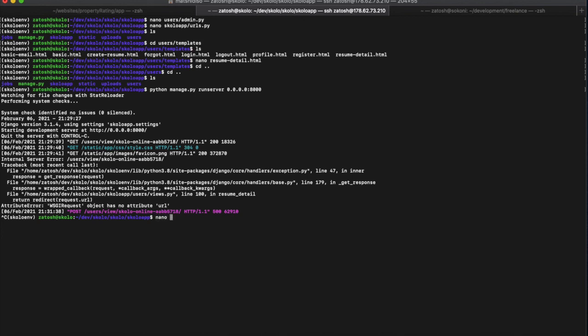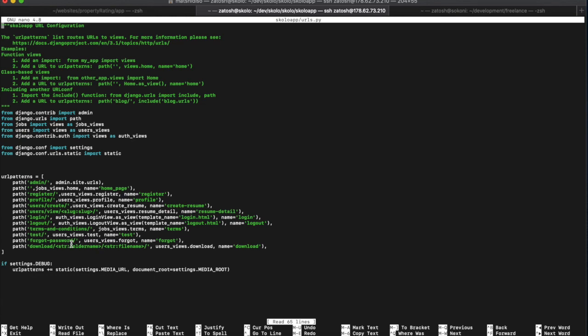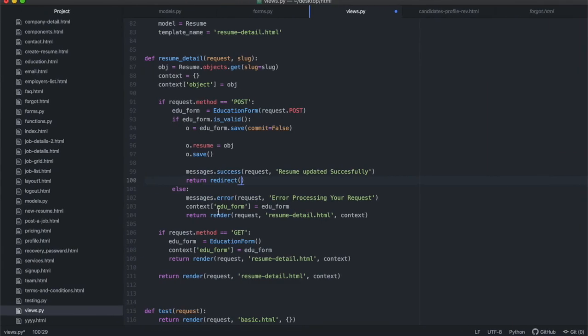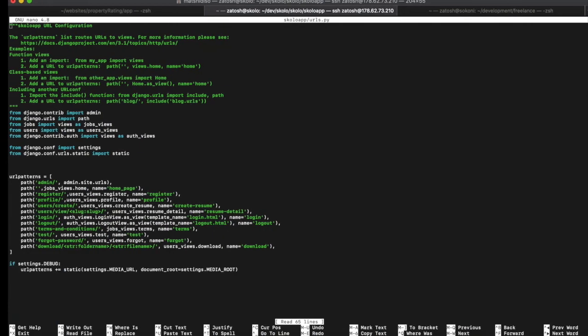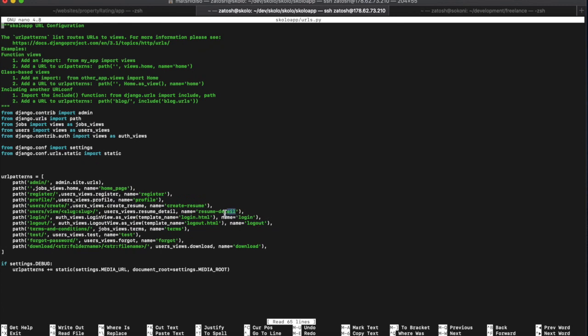the Nano Scholar app, and I want to have a look at urls.py. I just want to see what this is called: resume detail. So I need to redirect to resume detail. Actually, let me copy it as it is, so I don't make a spelling error.